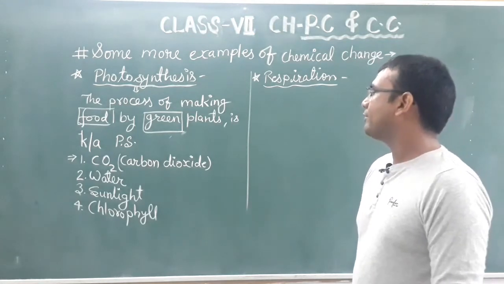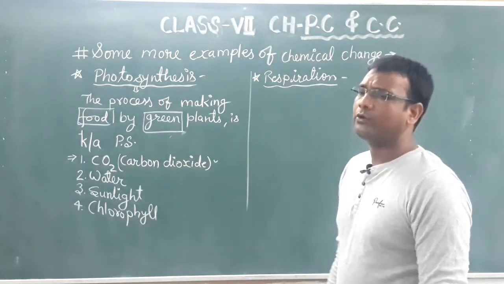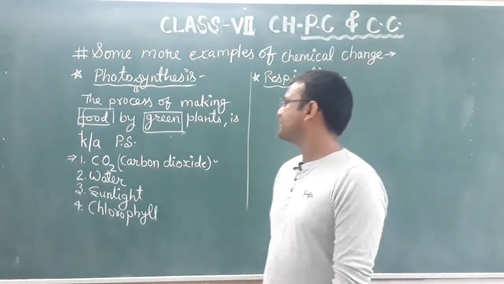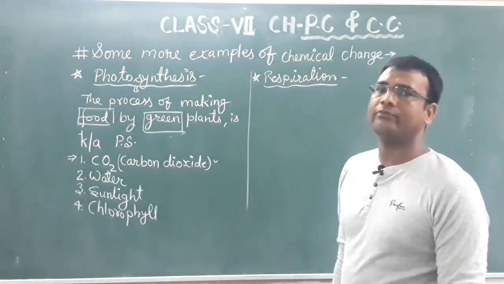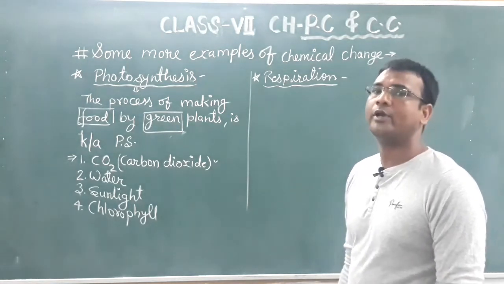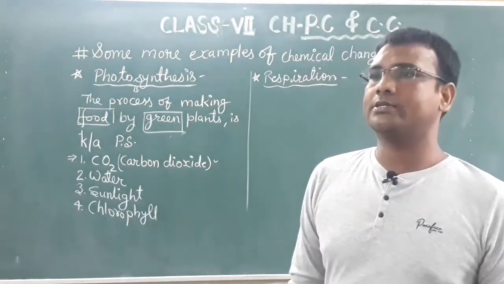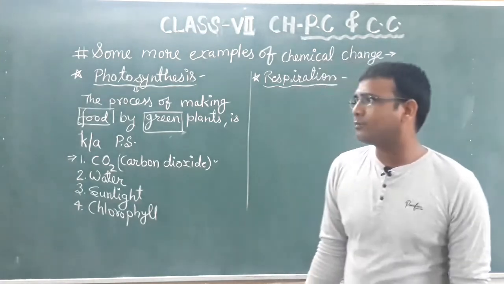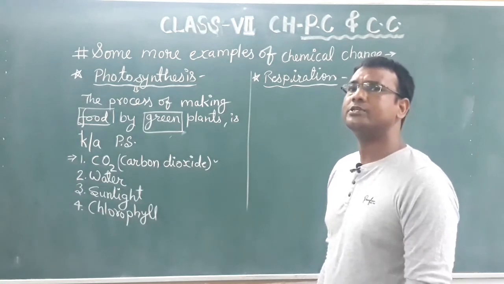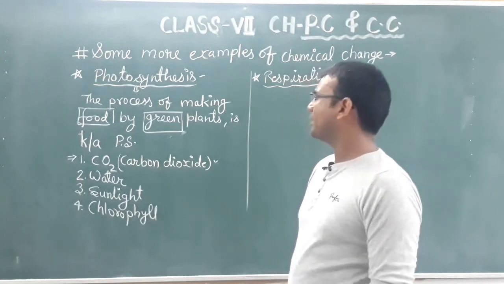Now we will take one by one. Just carbon dioxide, although this is not part of chemistry or this chapter, you will discuss this part in biology. But just brief information. From where do plants take carbon dioxide? In the atmosphere, all of you know that carbon dioxide, oxygen, nitrogen, many gases are present, out of which carbon dioxide is useful for plants for their food making process.